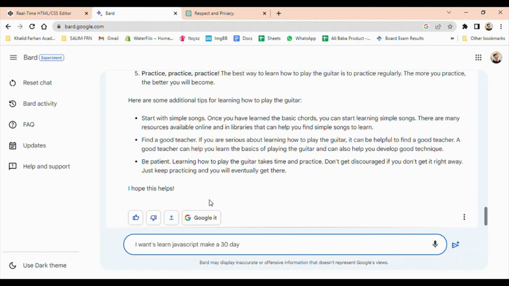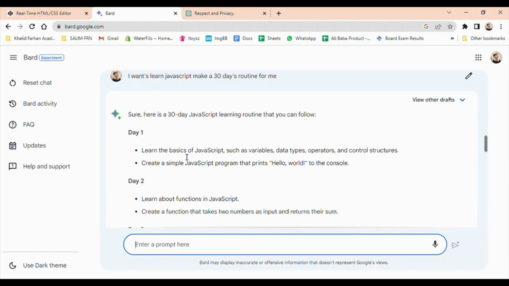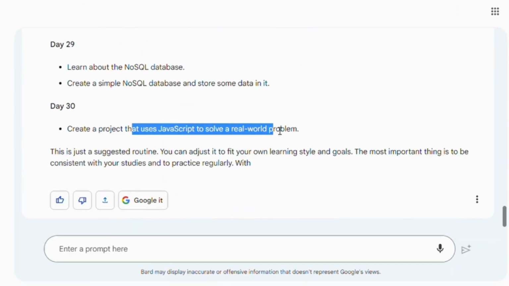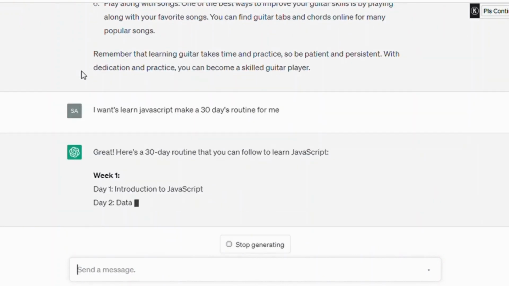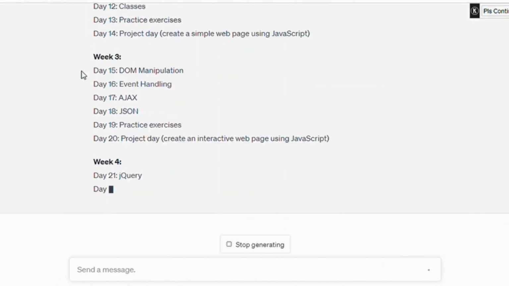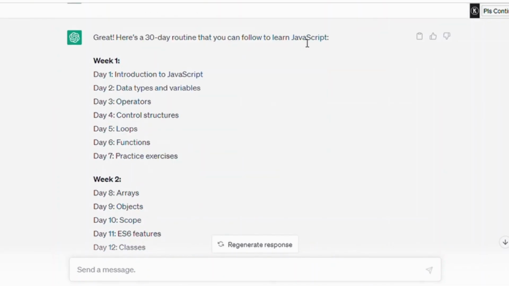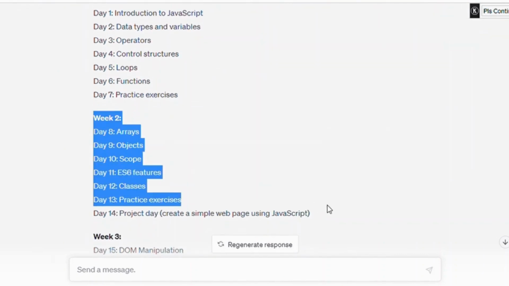Now I am embarking on a journey to learn JavaScript and have requested both Google Bard and ChatGPT to provide me with a 30-day routine to accomplish this task. Google Bard provided a well-organized routine that was easy to follow and understand. ChatGPT also provided an excellent response that was more specific and focused. Although similar to Google Bard's routine, it provided some additional insights that were helpful. Overall, both sources provided valuable information to guide me through the process of learning JavaScript.